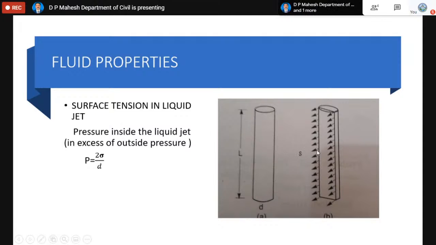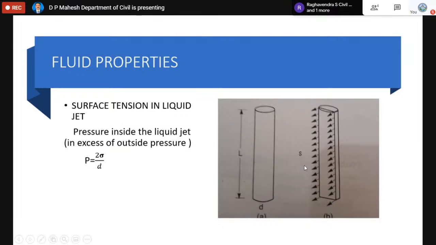There is a pressure inside the liquid jet. This will act in the opposite direction on the area. When you view from this angle, the jet looks like a rectangle with dimensions L into D. This edge looks like D, and this length looks like L. The projected area of the liquid jet is a rectangle, and its area is L into D. Then the pressure is P, so the pressure force will be P into L into D. Then for equilibrium, the tensile force due to surface tension equals sigma into 2L, and there is another force called the pressure force.